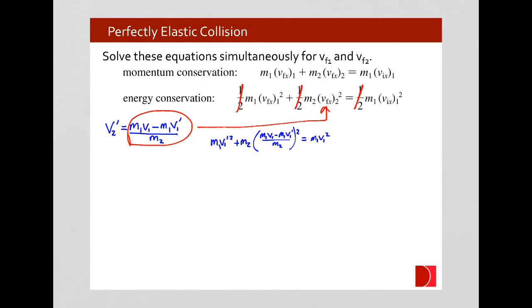Now we can multiply this out. We'll distribute the square to the upper term and the lower term. What else we're going to do is we notice that there's a common factor of m1 that we're going to factor out as well. So there's a common factor of m1 that's being squared. There's an m2 on the bottom that's also being squared. And then the difference in velocities is being squared.